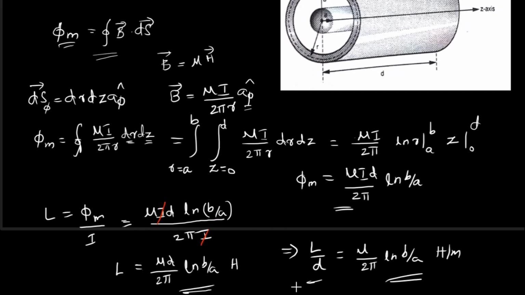So to summarize, inductance of solenoid, toroid and now coaxial cable does not depend directly on the amount of current carried by these physical structures.